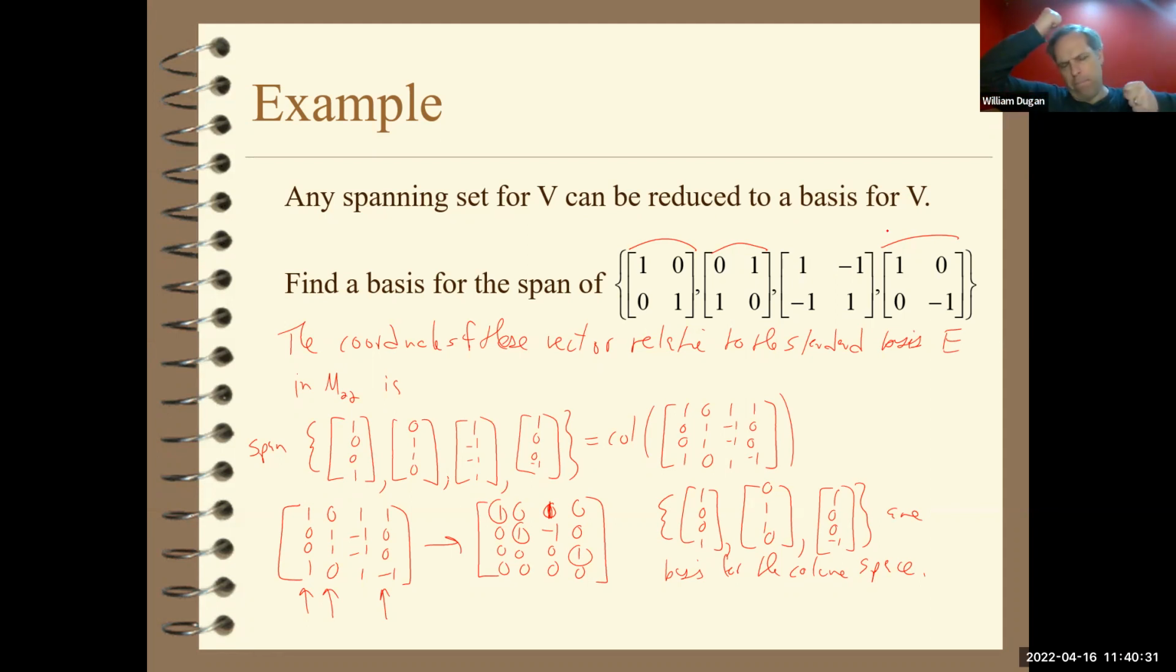That's like beating it to death. That's like using the coordinate theorem for all its glory. Another way to do it is to notice that this vector here is a linear combination of what came before it. It winds up being 1 times this matrix minus 1 times this matrix. That's equal to this vector. So by the plus minus theorem, I can remove this vector and I don't change the span.